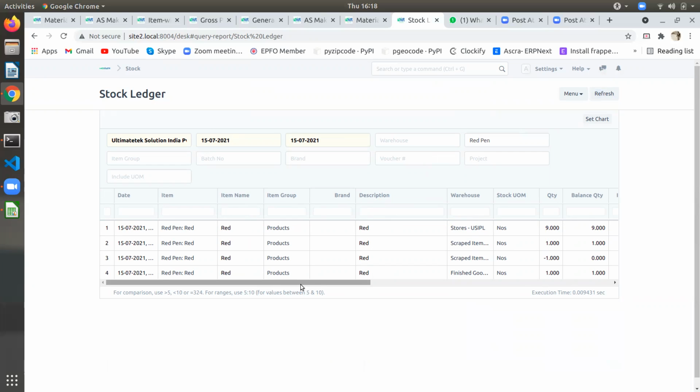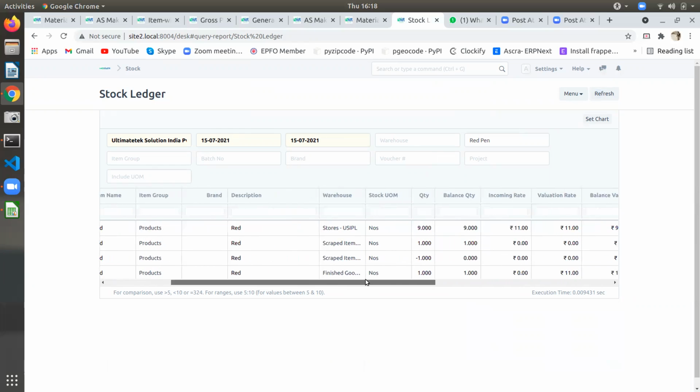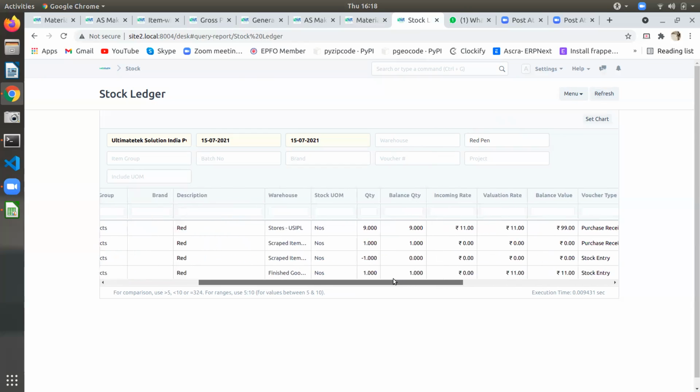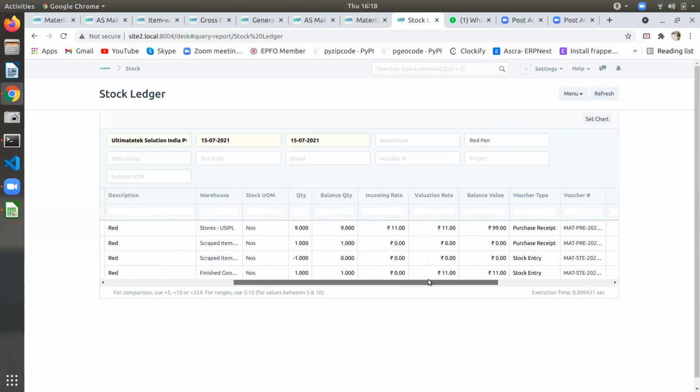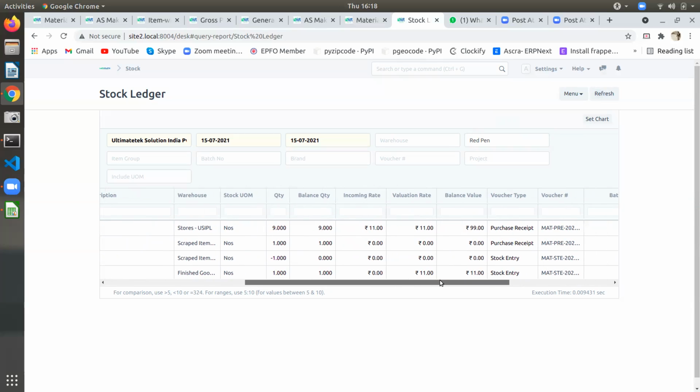What I did now, sir, is I just transferred the quantity from the scrapped warehouse to the finished goods warehouse. So it got transferred. It is added to our balance quantity, but the incoming cost is not calculated for that item. It's not done anything. So incoming it's taken as 0 because you just moved from one warehouse to another. But how did 11 rupees come? That is the old valuation rate. It remained as it is. Okay, this will show the effect of wastage and product costing, how it works.